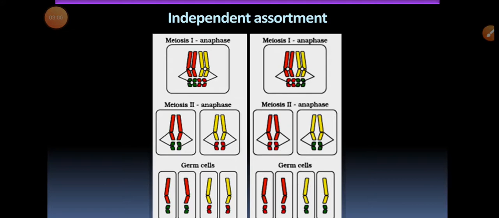So based on this chromosomal theory of inheritance, which allows us to see the relationship between Mendel's laws and chromosomal transmission, we can say that Mendel's law of segregation can be explained by the homologous pairing and segregation of chromosomes during meiosis, and Mendel's second law of independent assortment can be explained by the relative behavior of different non-homologous chromosomes during meiosis.